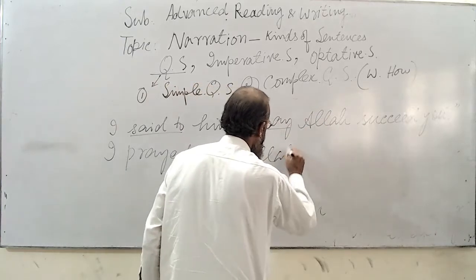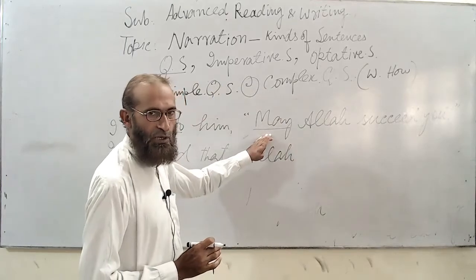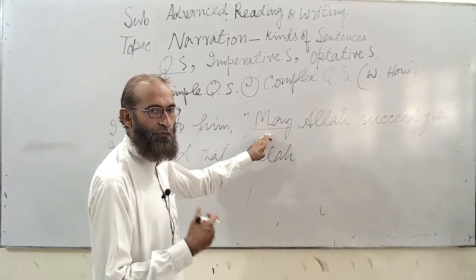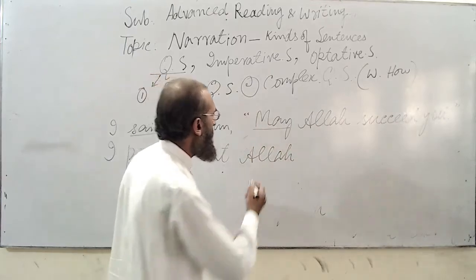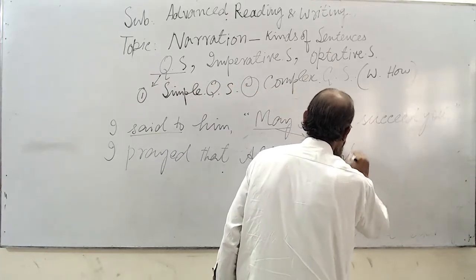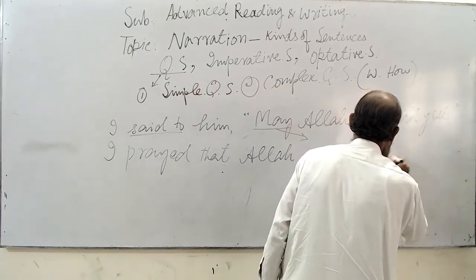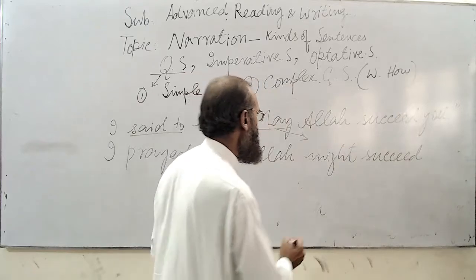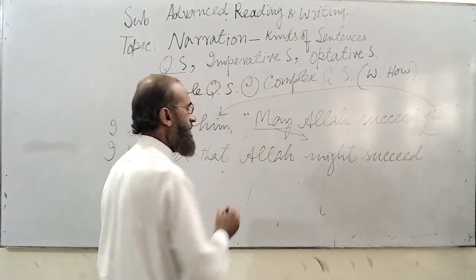You should learn that this is not in question form, because may is also used for permission, as we say, may I come in, sir? In that case it is used for permission. But here, may is used for prayer. Allah, and may will be changed into might. Allah might succeed, in the first form.